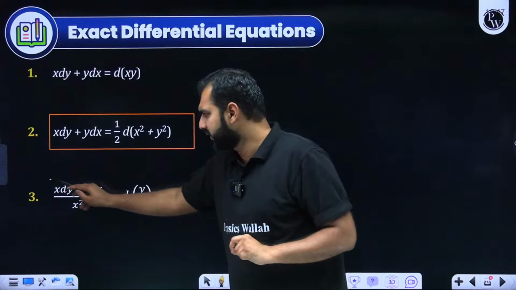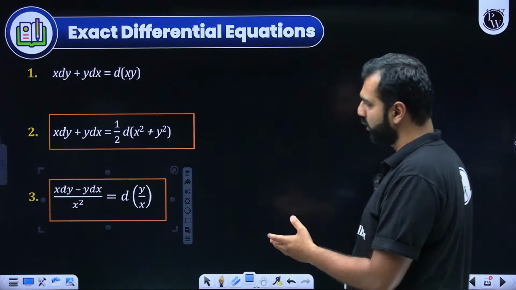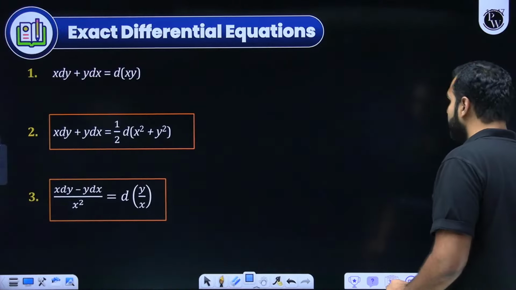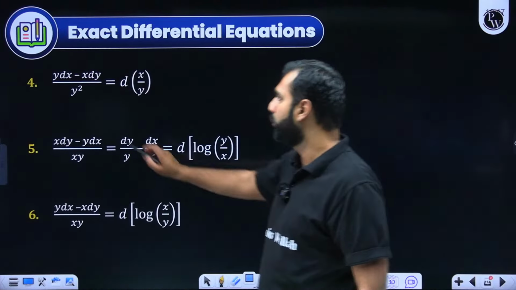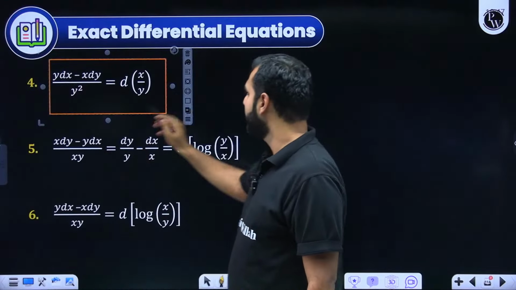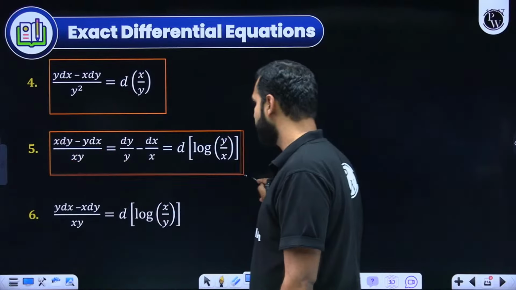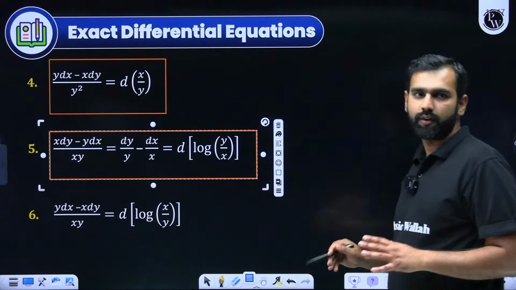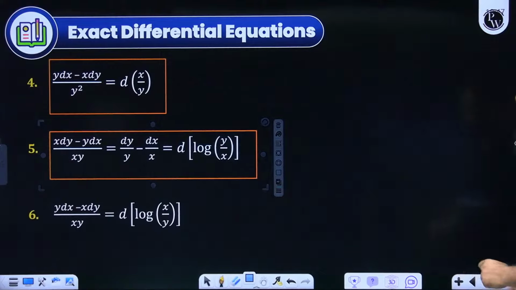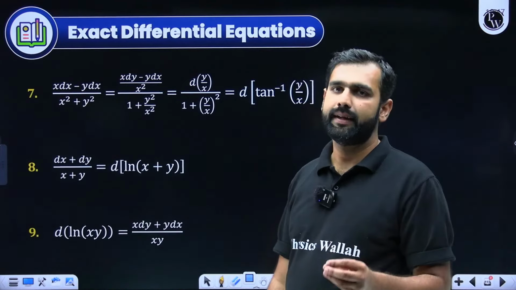If I talk about the next formula, x dy minus y dx upon x square is always d of y by x. Similarly, y dx minus x dy by y square is d of x by y. I hope you can see these clearly. I hope there is no confusion on all the formulae we are showing you right now. All I'll suggest is go through them, understand them, and then apply them.